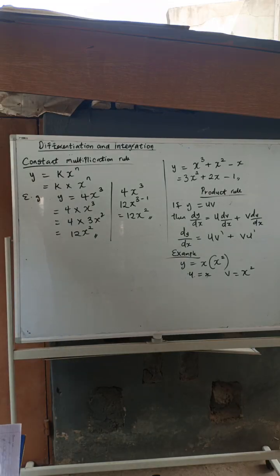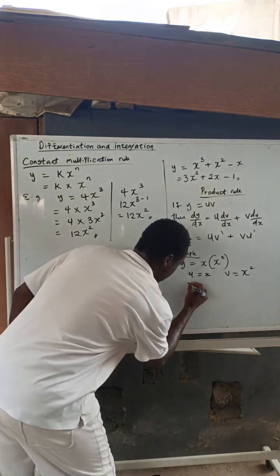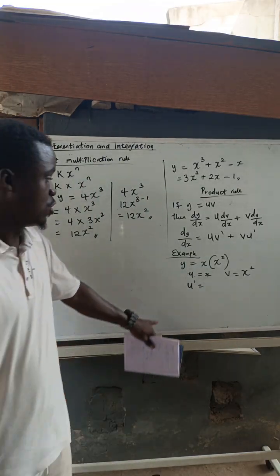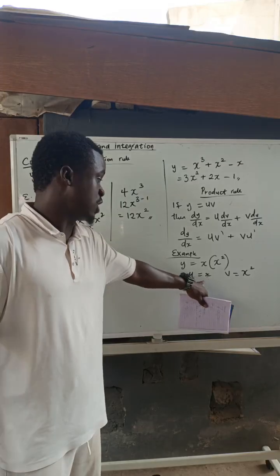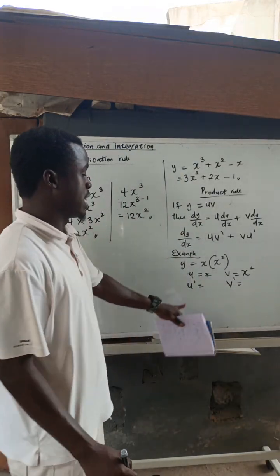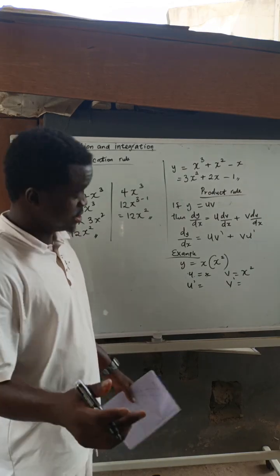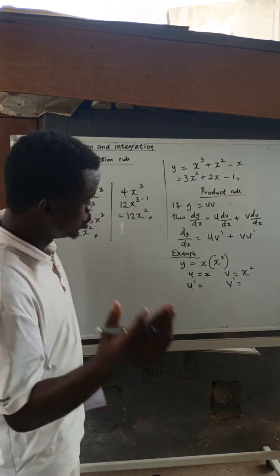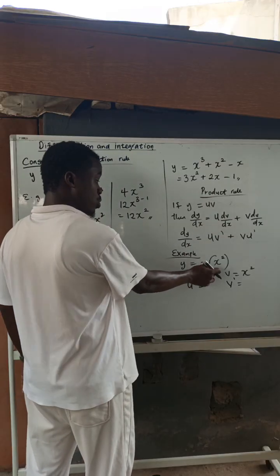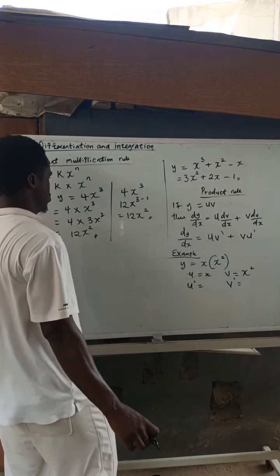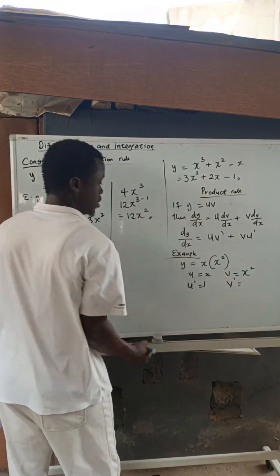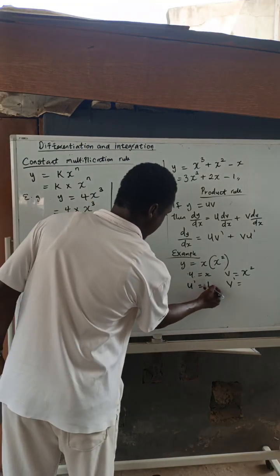Now, I will also find my u prime. What I mean by u prime is the differentiation of u, and my v prime is the differentiation of v. So my u prime: use the power rule for this one. Now, this one gives you 1. That's all you get.